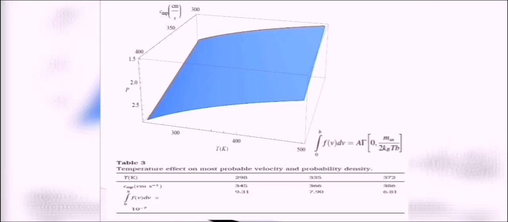In this 3D plot, we can see the effect of temperature on the most probable velocity of the particles and the probability density. We can see that with the increase in temperature, the most probable velocity of the particle will also increase, but the probability density of the particle will decrease.